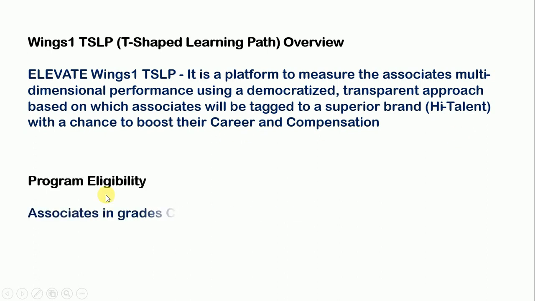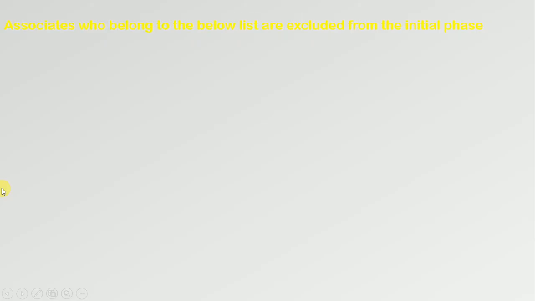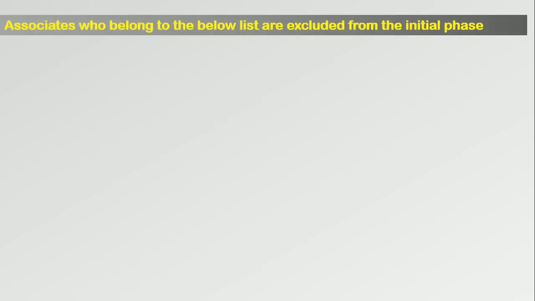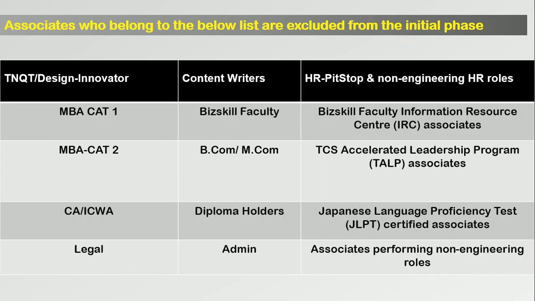And now, program eligibility. Associates in grade C1 equivalent or below are eligible for this. Associates who belong to the below list are excluded from the initial phase. So these will be excluded from the initial phase: TNQT, designer, innovator, content writer, HR PIT SOAP, non-engineering HR roles, MBA Cat 1, BG skill faculty, MBA Cat 2, BCom, MCom. If you belong to any of these categories, you will be excluded from the initial phases.